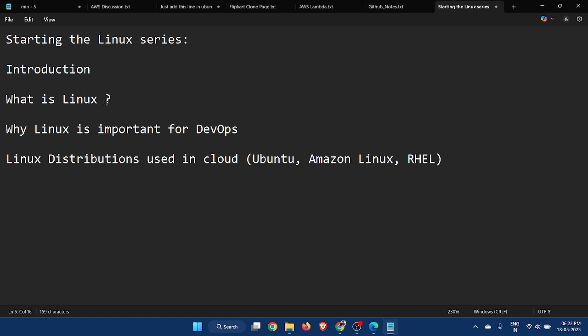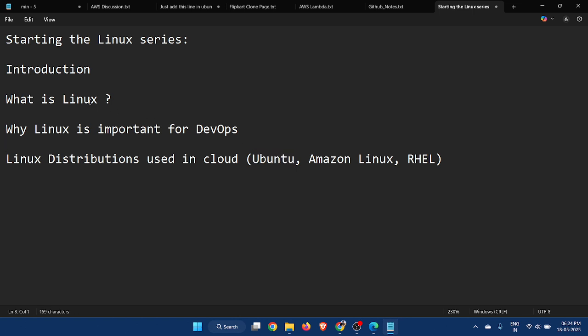Linux is an operating system that is widely used, mostly in companies, and it's an open source operating system, that is, anyone can use it and distribute it. It has a General Public License. Various distributions of Linux are available, that is Ubuntu, Amazon Linux, RHEL, that is Red Hat Enterprise Linux, and Fedora. There are many distributions available in the market. Currently we are studying Ubuntu, the most popular Linux distro.